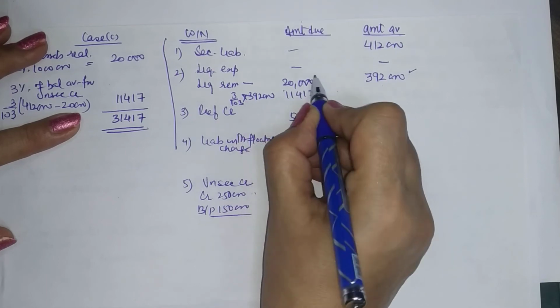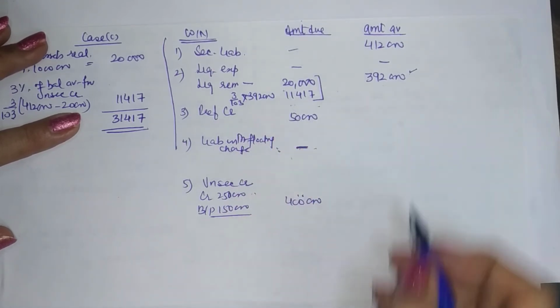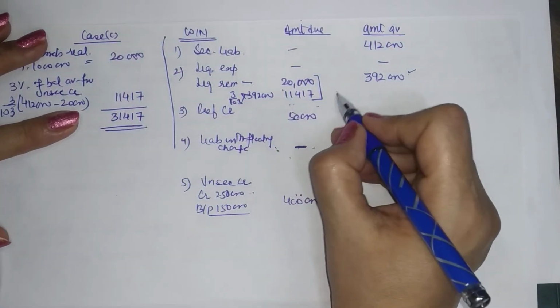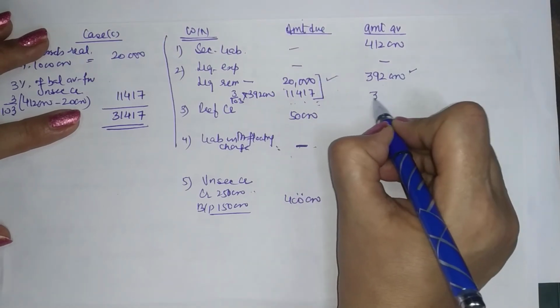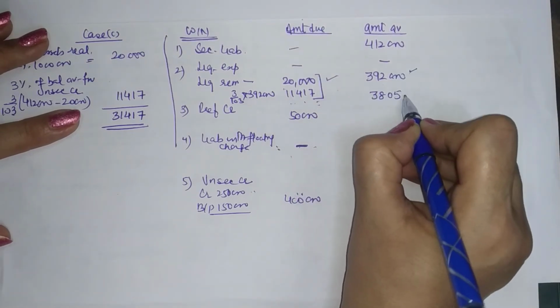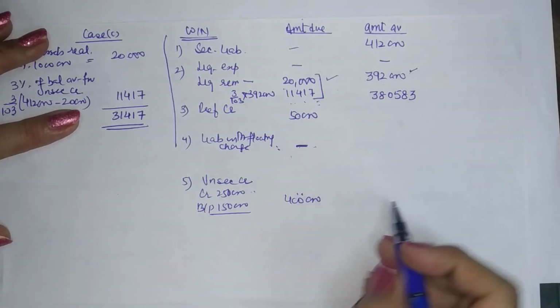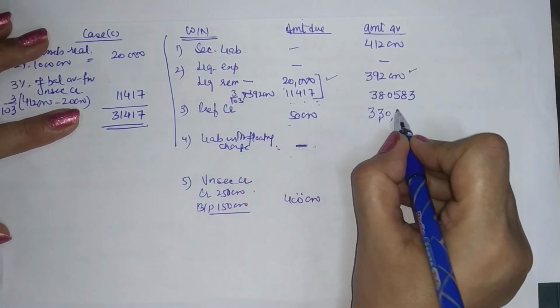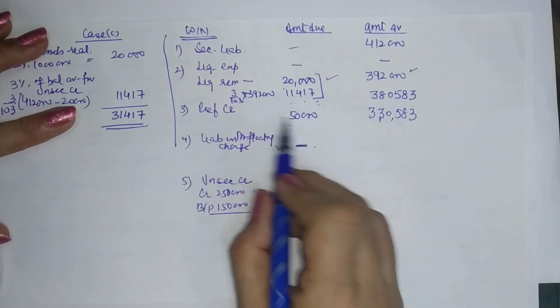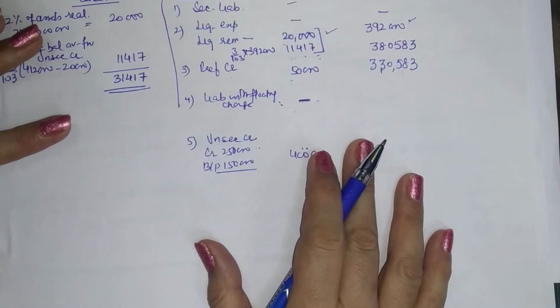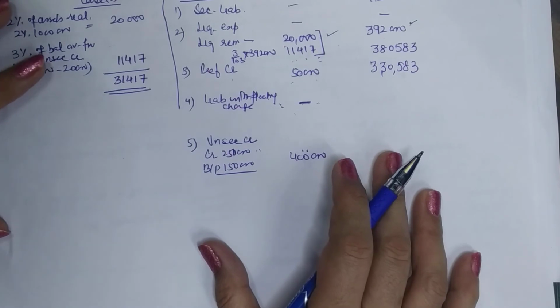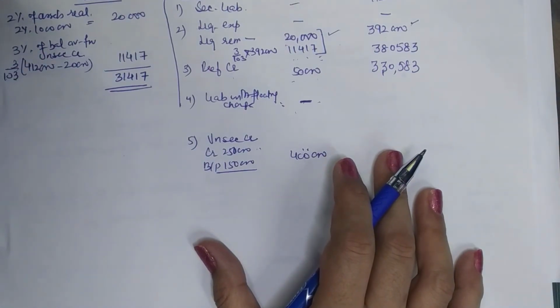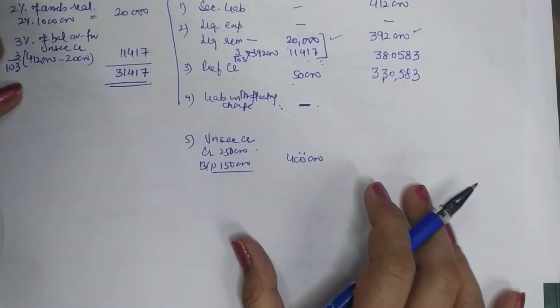So this is what we have. Now if we deduct these two, we have 3,80,583, right? Now we are to pay preferential creditors in full, so 3,30,583, because they will be paid in full. Preferential creditors have preference over the other liabilities, so they will be paid in full.